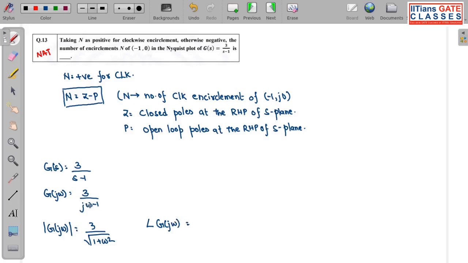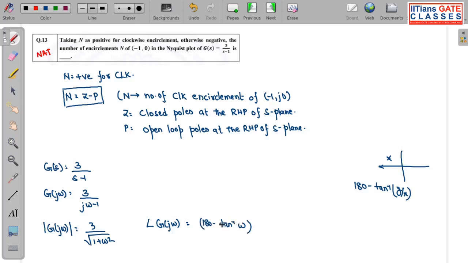it will be what? This point j omega - 1, which quadrant does it lie in? If I have to show you, this is -1 and j omega is positive, so this is the second quadrant, someplace in the second quadrant. How do we write the angle in the second quadrant? It is 180 minus tan inverse of y by x. So I can write 180 minus tan inverse of omega by 1, where y is omega and x is 1. Okay, fine.